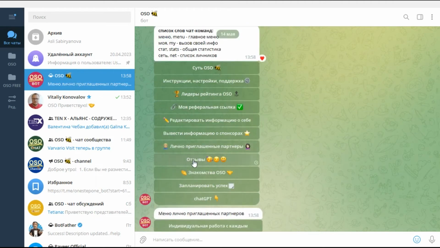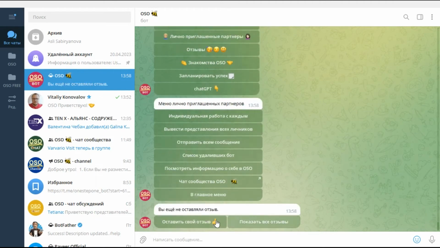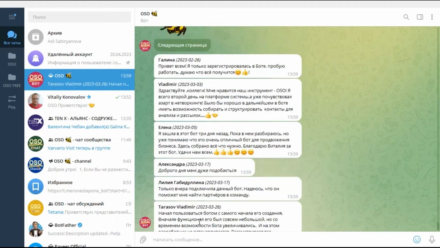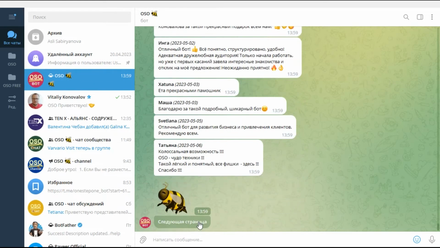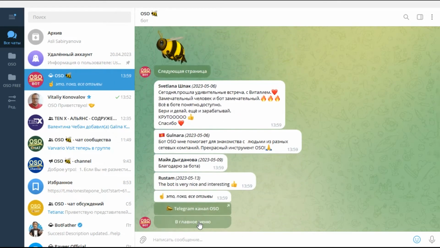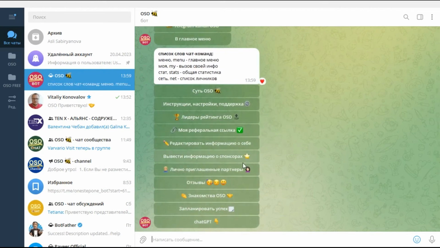The next item on the main menu is Reviews. Here you can leave your feedback about the bot and see the reviews of other participants of the OSO system. If you leave your feedback, write what you like in the bot and what you don't like. I pass all the feedback to the management and, thanks to this, the bot is getting better.